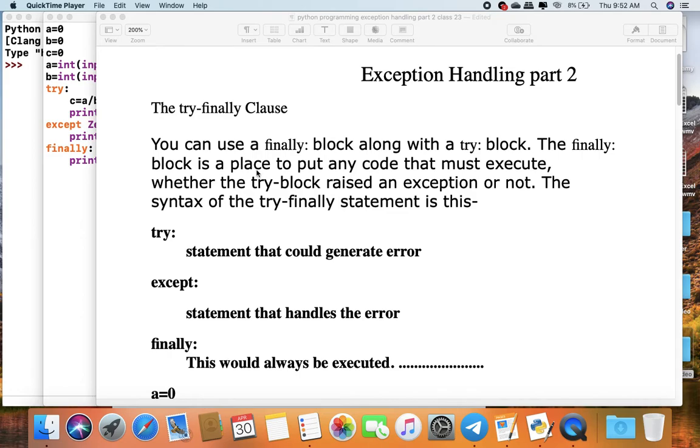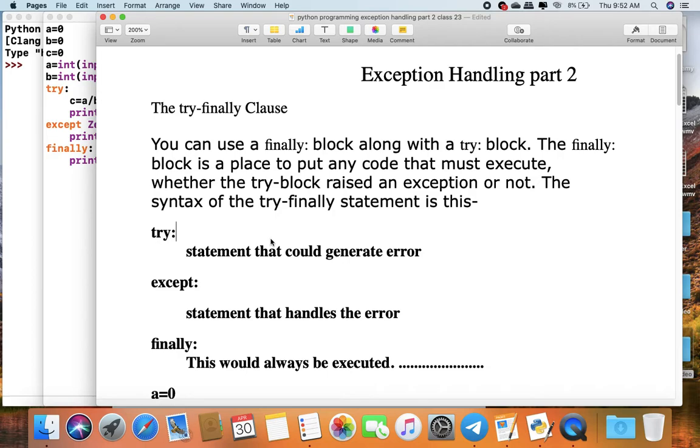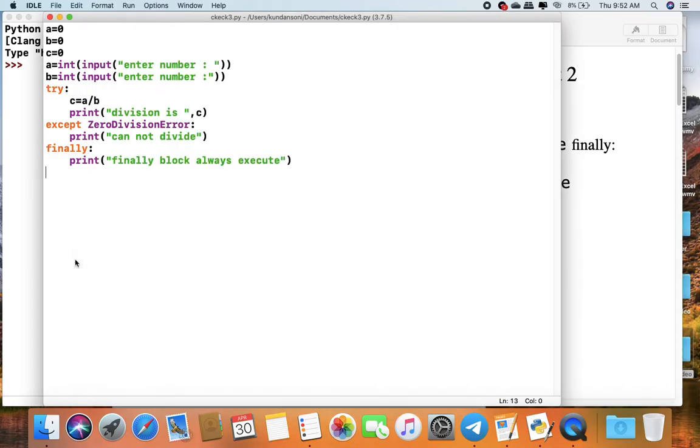The finally block is a place to put any code that must execute whether the try block raised an exception or not. So if error comes or not comes, the finally block will be executed always. Here we use a try statement that could generate error, an except statement that handles the error, and finally, this would always be executed if error comes or not.